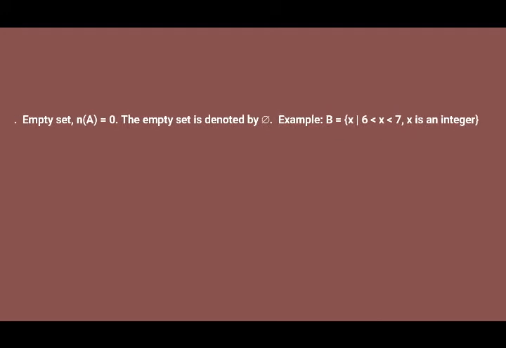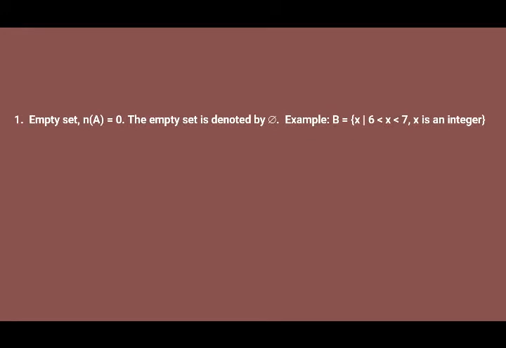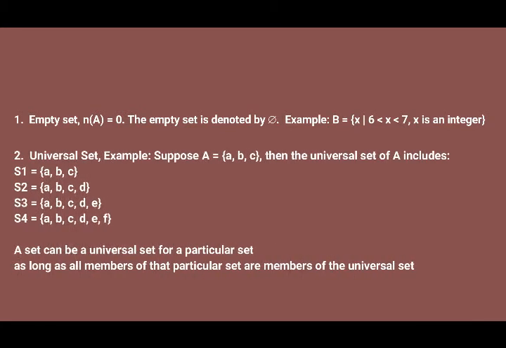Various sets are: first, empty sets. Definition: set A is said to be empty if and only if n(A) equals 0. The empty set is denoted by ∅. For the example, you can see on the screen. Secondly is universal set. The universal set is the set that contains all members of the set in question. The universal set of a particular set is not singular but may be more than one. For the example, you can see in the slide.